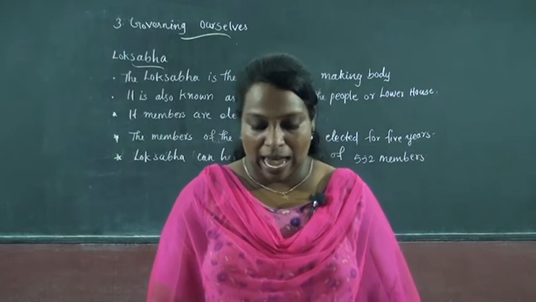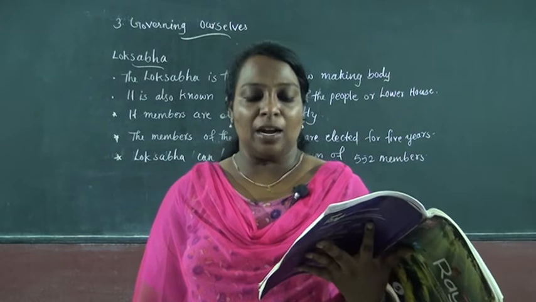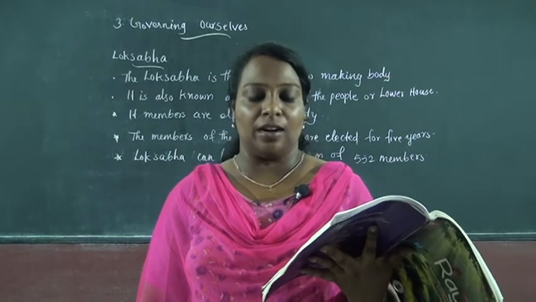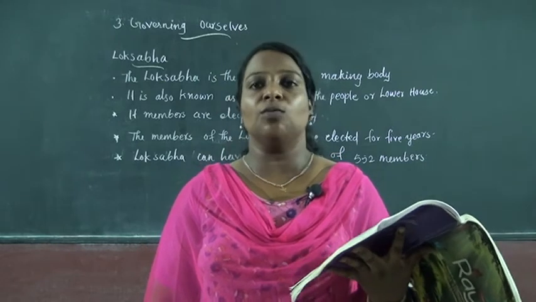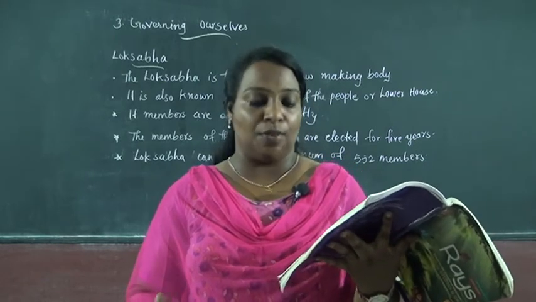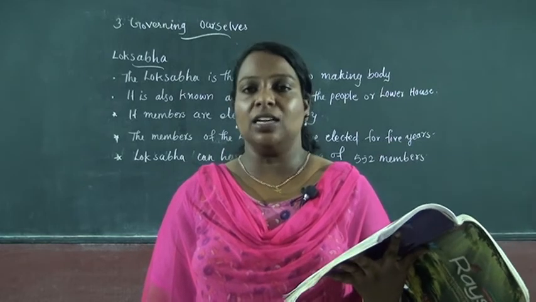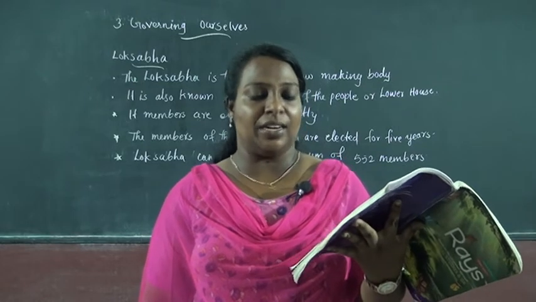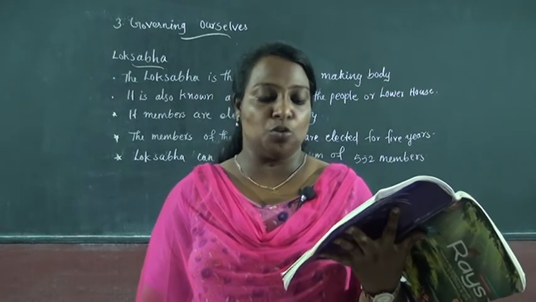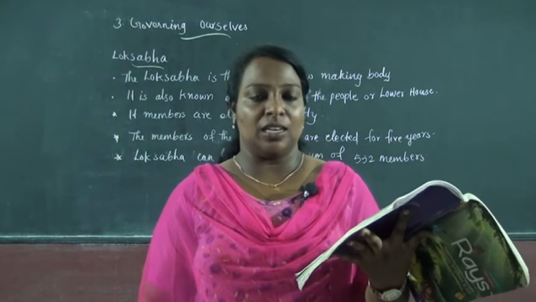Okay children, you can see in your textbook the check point: true or false. The parliament makes law for our country. The answer is true. The Rajya Sabha is the lower house of the parliament. The answer is false. The prime minister is the head of our country. The answer is false. India has a multi-party system. The answer is true.